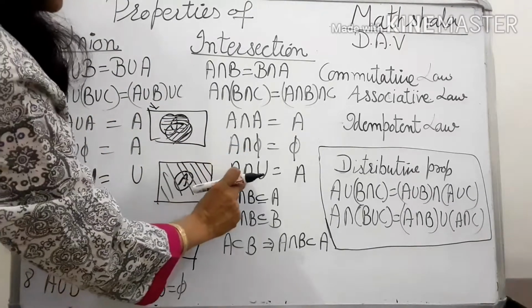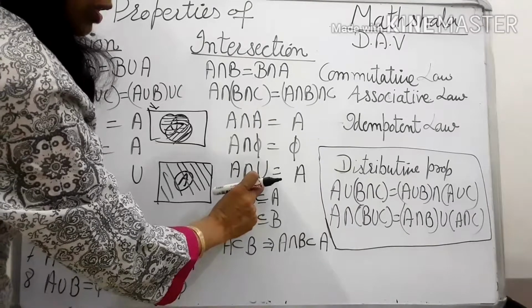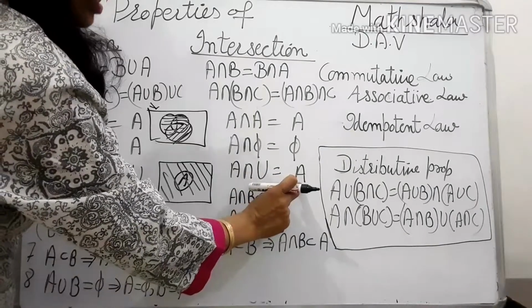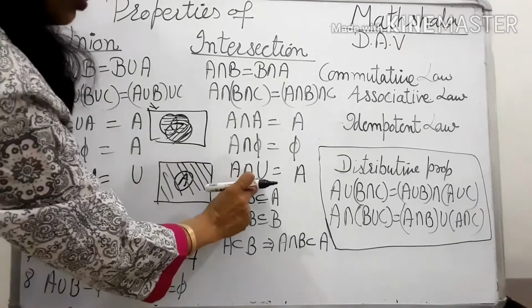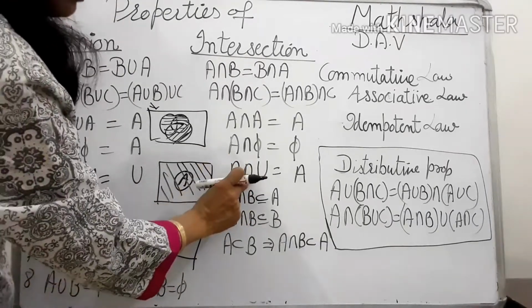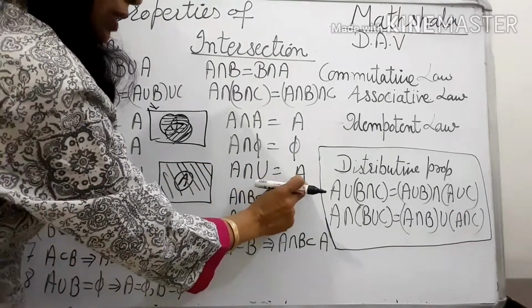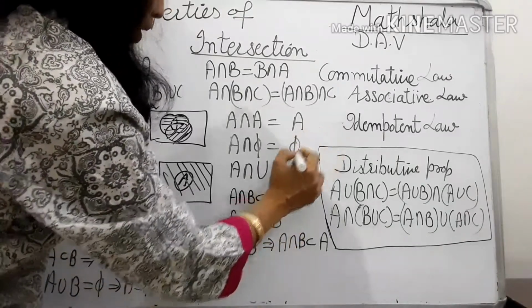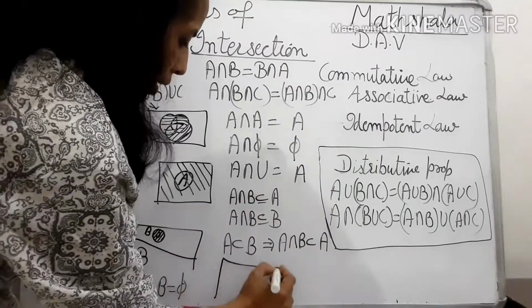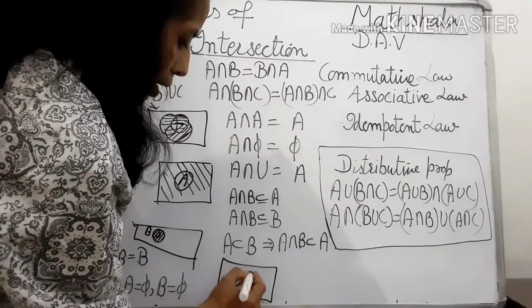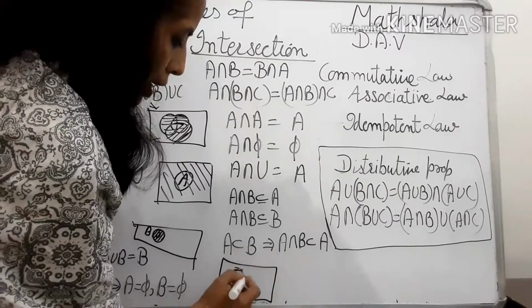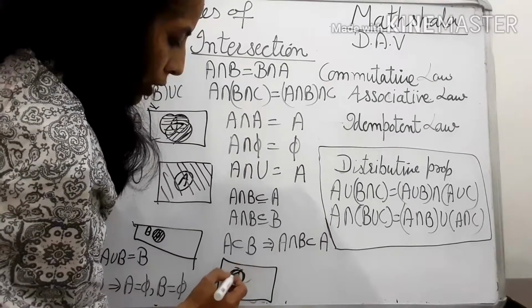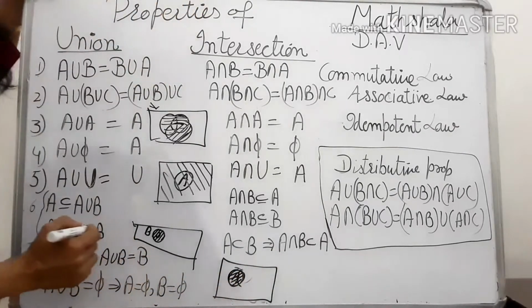Now any set intersection with the universal set is A. Here universal set capital U, here also universal set capital U. A intersection with the universal set is the set itself. Again you can check it with the Venn diagram. यहाँ से देख सकते हैं. This is the universal set and this is set A, and what is their intersection? The common part, the set itself.